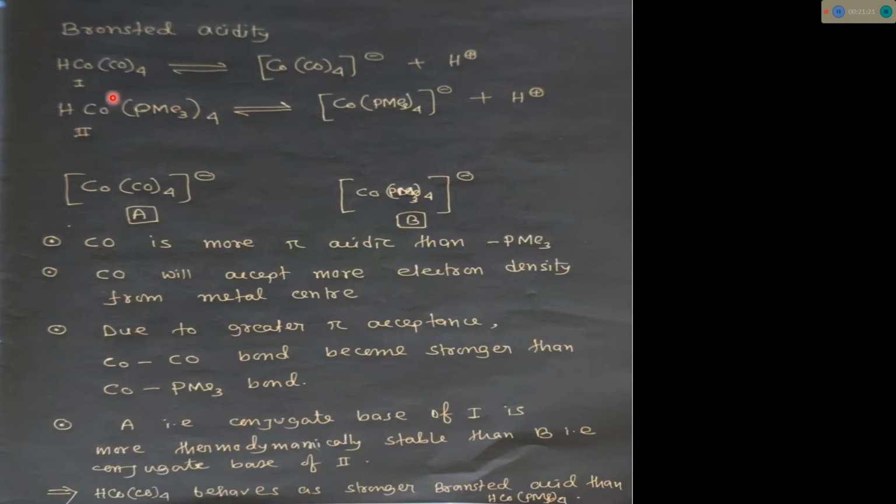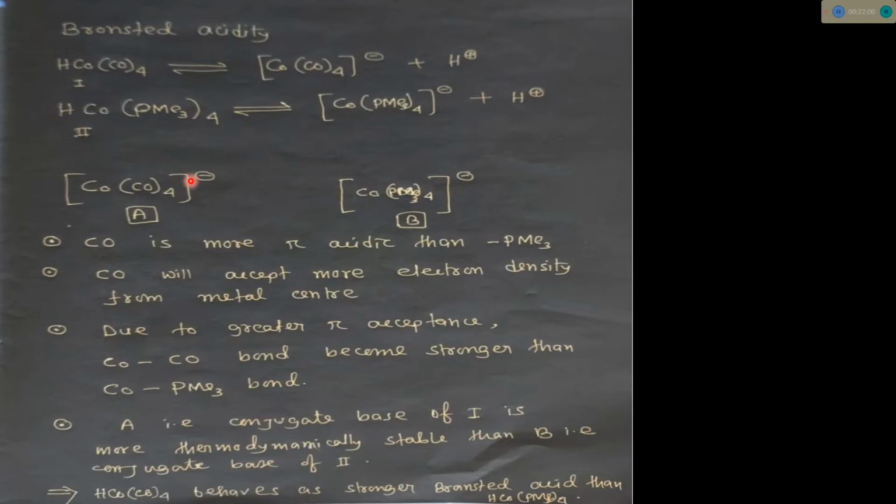B is less stable, so the proneness toward H plus formation or deprotonation is less for this compound. So the conclusion is that since conjugate base A is more stable than the conjugate base of B, compound 1 is more Bronsted acidic than 2. So A is Co(CO)4 minus, and B is Co(CO)3(PMe3) minus, the conjugate base of the weaker Bronsted acid.